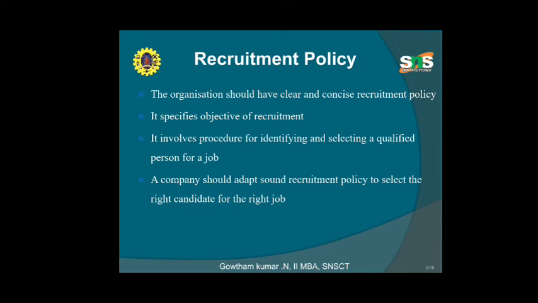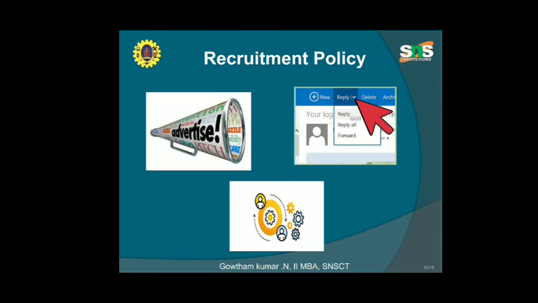Next we see about recruitment policies. The organization should have clear and concise recruitment policies. It specifies objectives of recruitment. It involves procedure for identifying and selecting a qualified person for a job. A company should adopt a sound recruitment policy to select the right candidate for the right job.